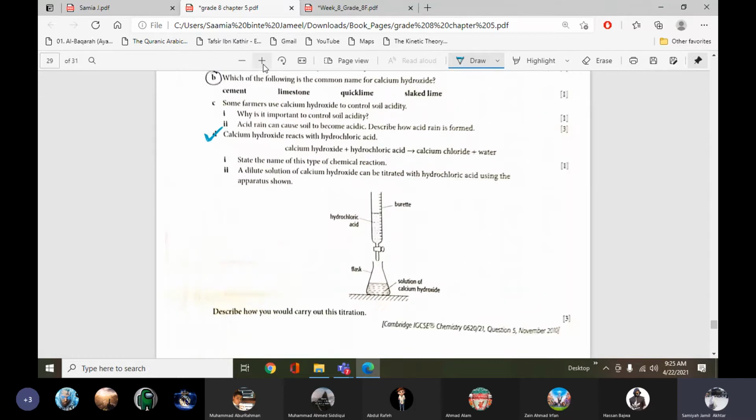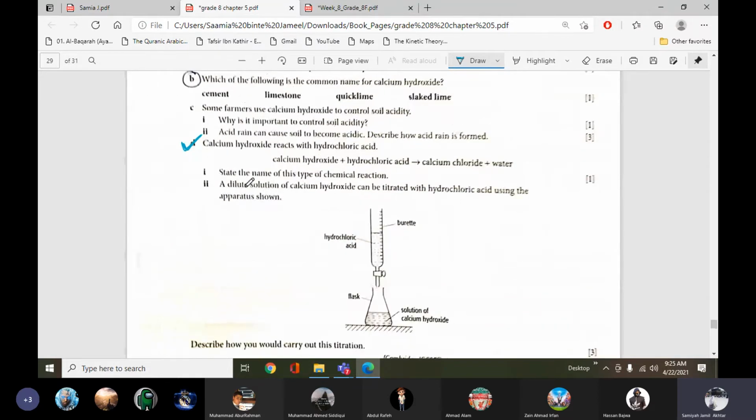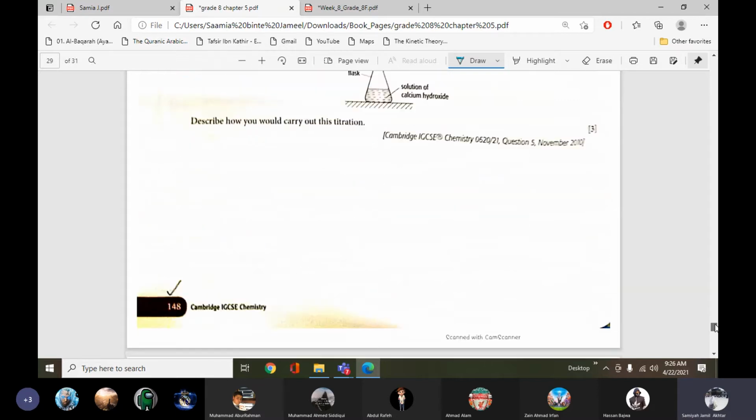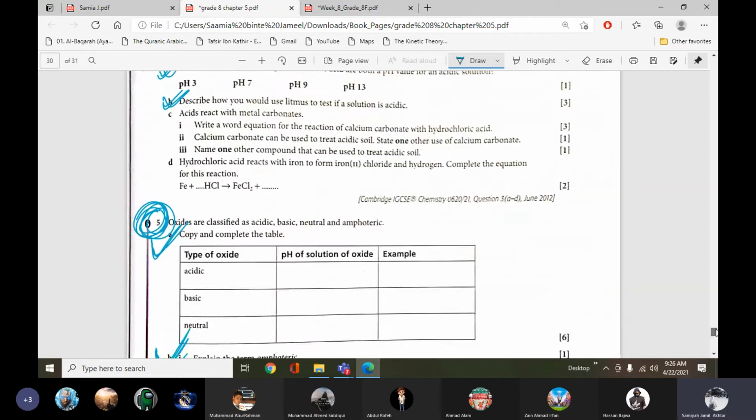For this one, boys, a dilute solution. This is question number 3, part D. Here you have to tell the titration process. Titration process is simple neutralization. I'll share the answer key of these questions with you too. After the class I will post the answer key of chapter 5. You can consult the answer key also, but first try to attempt all these questions by yourself, then see the answer key.